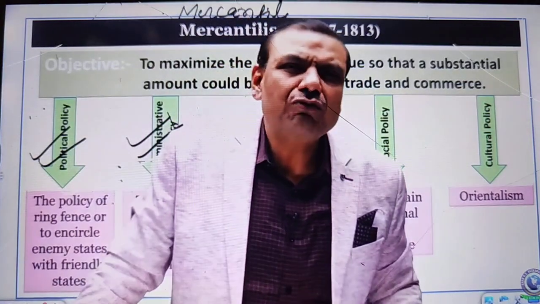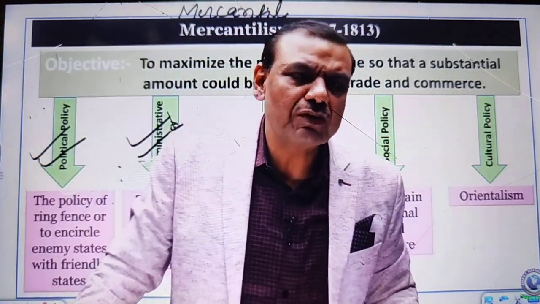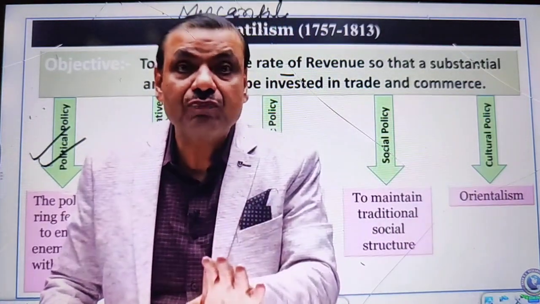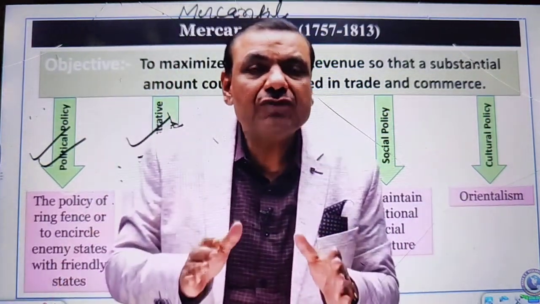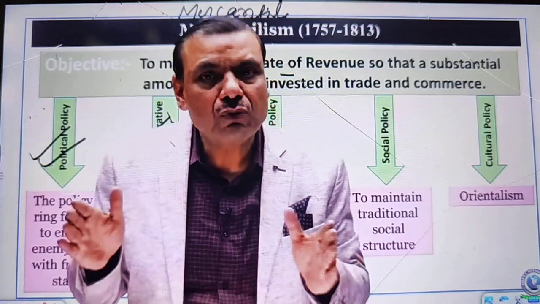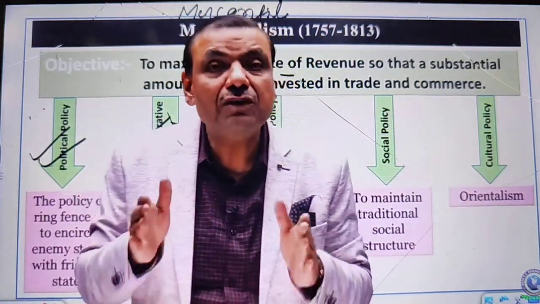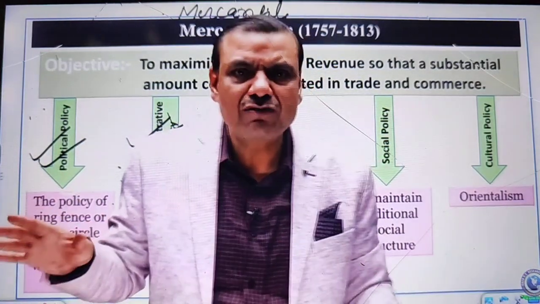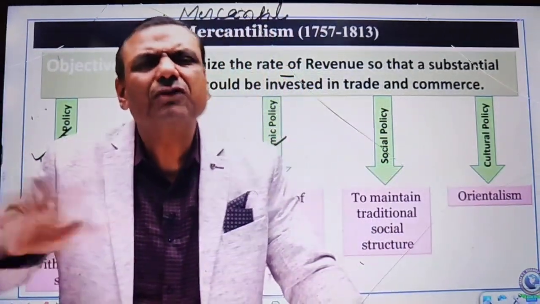The spectrum is too lengthy for you. My friends, why do you prefer to go through the spectrum? My friends, if you want to help yourself, once again and very seriously I am suggesting, give me some time. Today, I am going to finish this mercantile phase of colonialism. Then I will do the industrial phase of colonialism. Please give me time up to the financial phase of colonialism. Then your concept would be clear. Moving up to the financial phase, you will be much more comfortable.